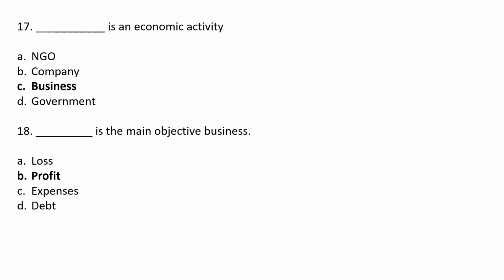Dash is an economic activity. Option A NGO, option B company, option C business, option D government. The correct answer is option C business. Business is an economic activity.